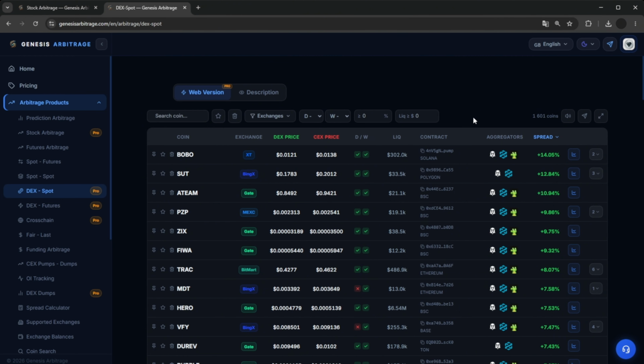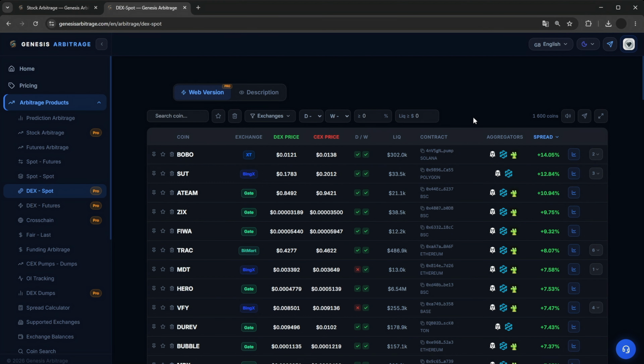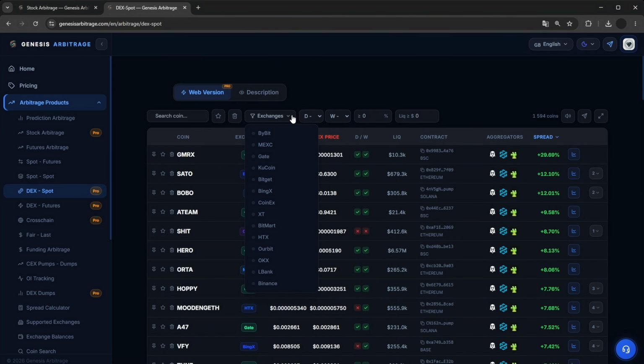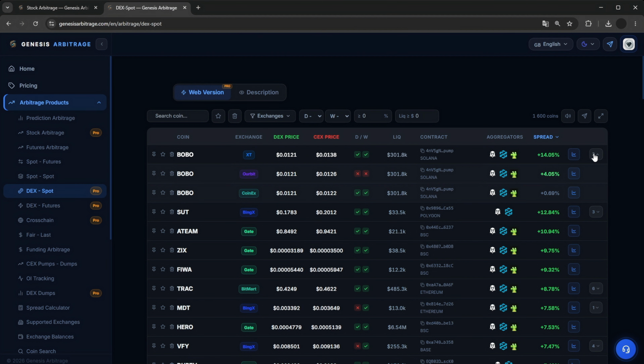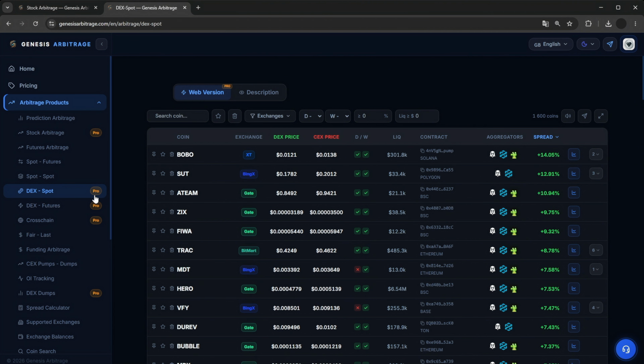For filters, there's a liquidity filter, a spread filter, deposits, withdrawals, and also an exchange filter. The table itself indicates the coin, exchange, DEX price, CEX price, deposits, withdrawals, liquidity, contract, and aggregator links. Besides that, the spread chart again, and info on other exchanges for this specific coin.